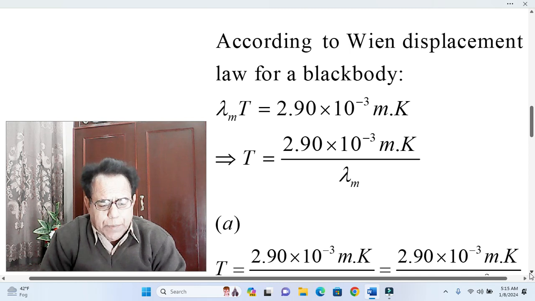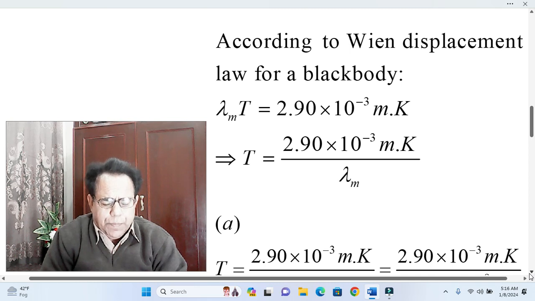This implies that if we keep temperature on one side of the equality, then lambda m will be shifted to the other side and will become the denominator. Before shifting it is in the numerator, multiplying with T, but after being shifted to the other side of the equation, it will be divided.